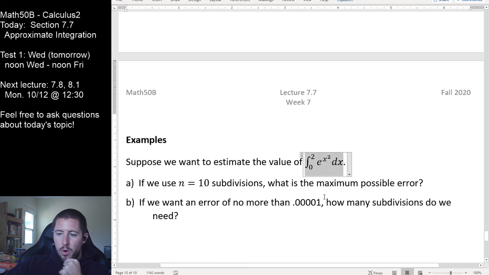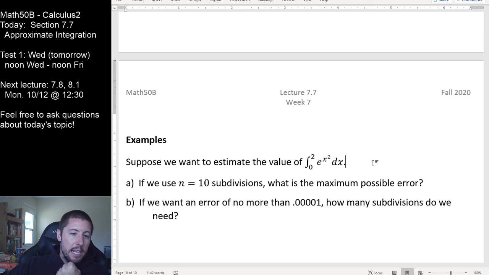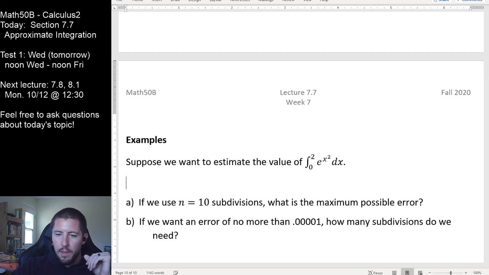Importantly, I'm going to go back to our buddy, e to the x squared right there. It's the thing that we literally couldn't do. You can't do this integral, and literally nobody on earth can either. So coming up with estimates for the value of this integral is necessary in life because it's literally not doable directly.